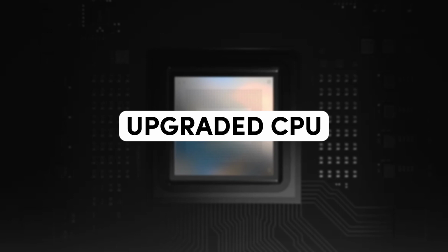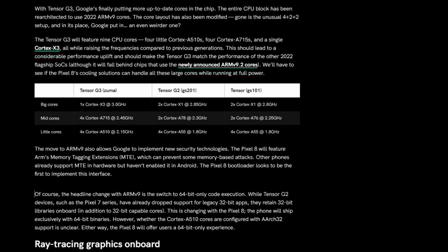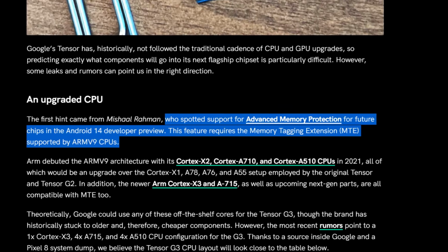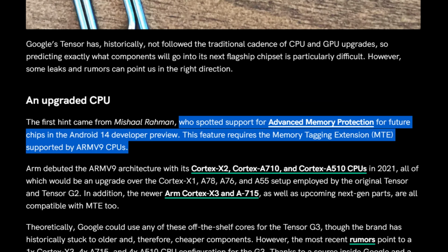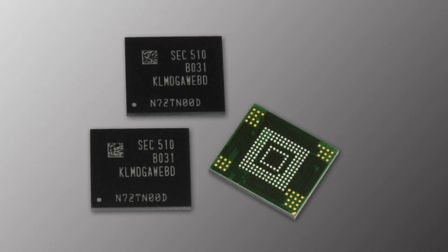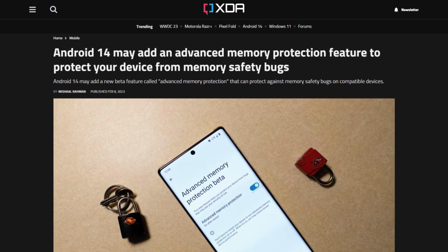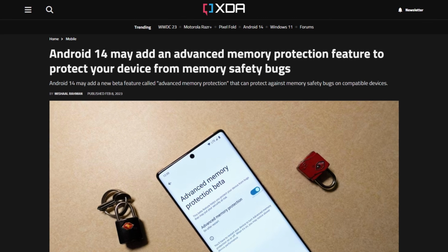The Tensor G3 will feature 9 CPU cores: 4 little Cortex-A510s, 4 Cortex-A715s, and a single-core Cortex-X3, all while raising the frequencies compared to the previous generation, and should make the Tensor G3 match the performance of the other 2022 flagship SoCs. The biggest hint comes from Mishaal Rahman, who spotted support for advanced memory protection for future chips in the Android 14 developer preview. These features require the Memory Tagging Extension, MTE, supported by ARMv9 CPUs.